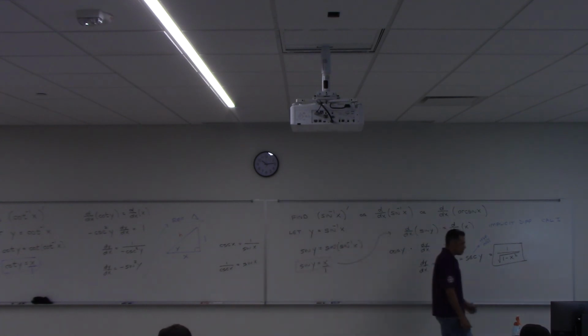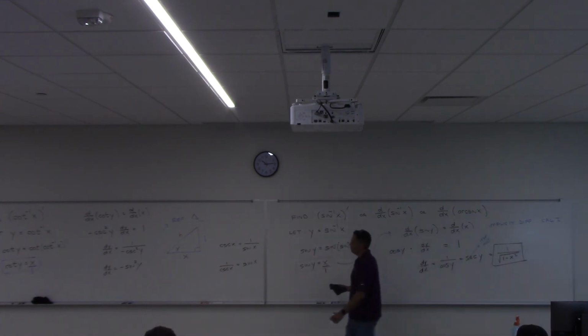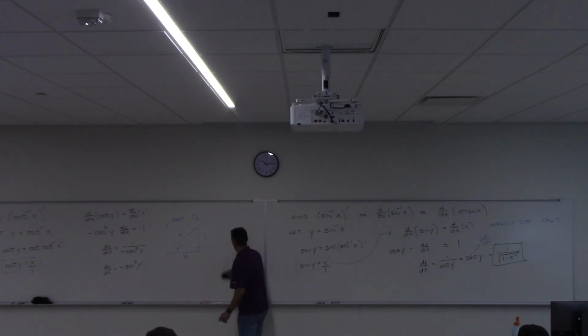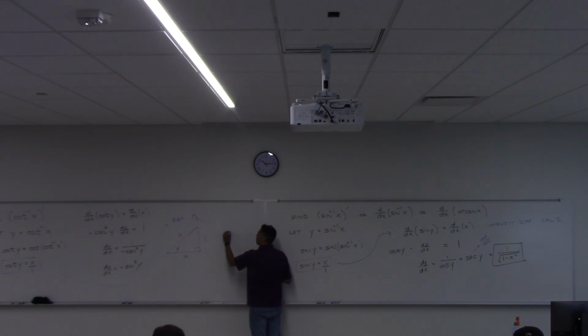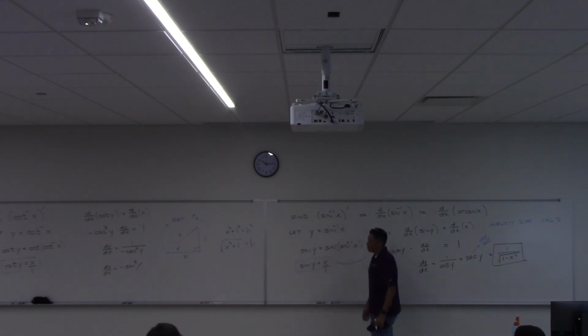Let's solve for h using Pythagorean: x squared plus 1 squared is h squared. Square root on both sides, so h is the square root of x squared plus 1.